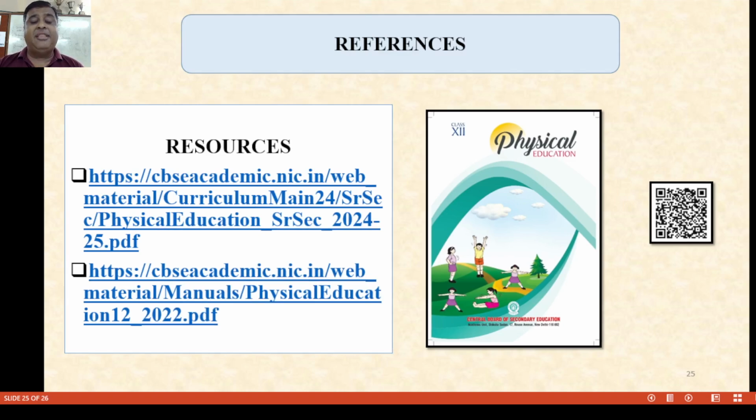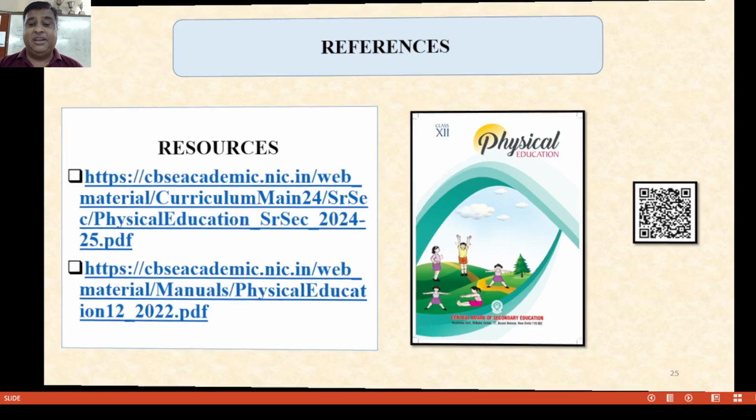2024-25, and the material which I have taken is from the CBSE handbooks, easily available on the CBSE site.